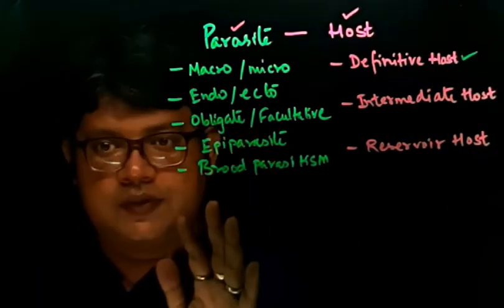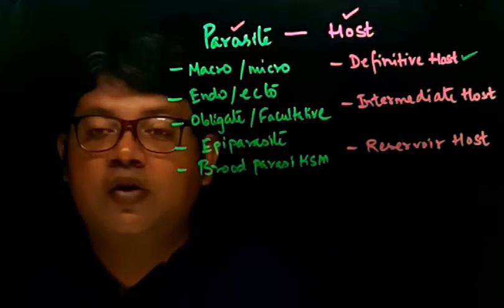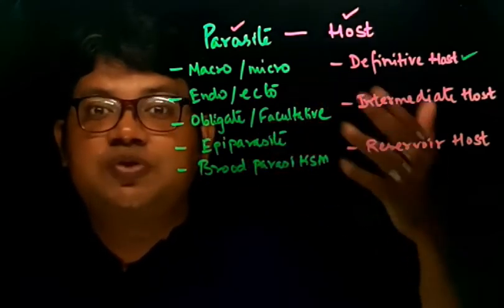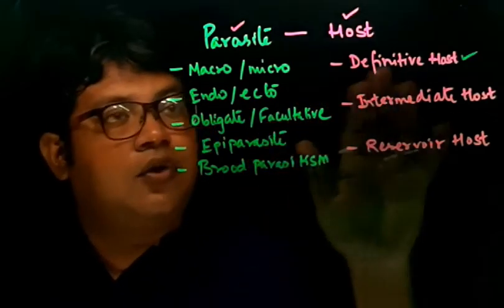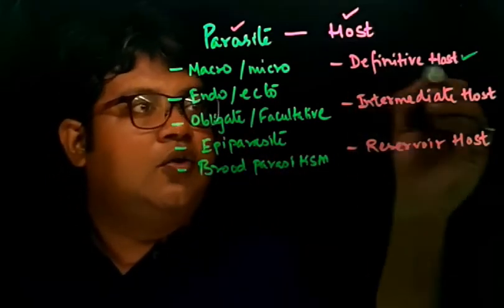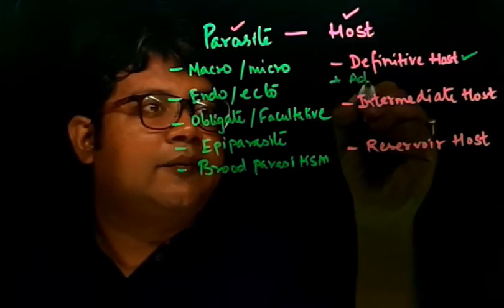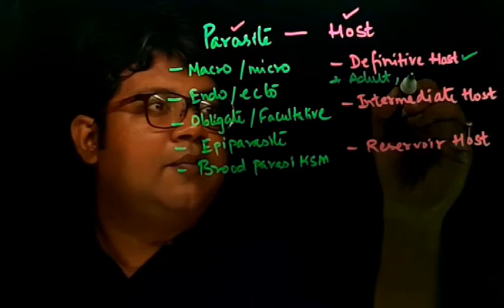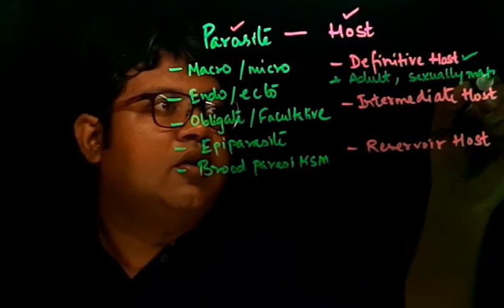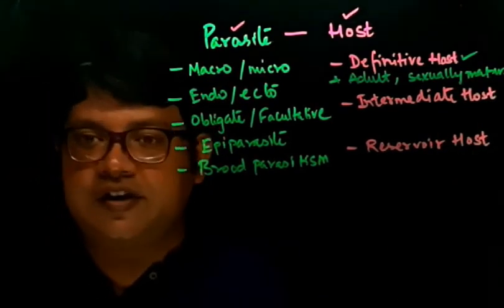The host in which the parasite becomes adult, or you can say the host in which the parasite becomes sexually mature, that host is called the definitive host.